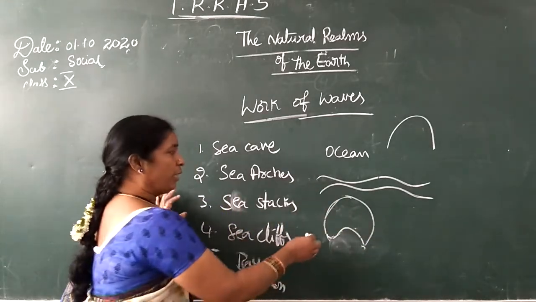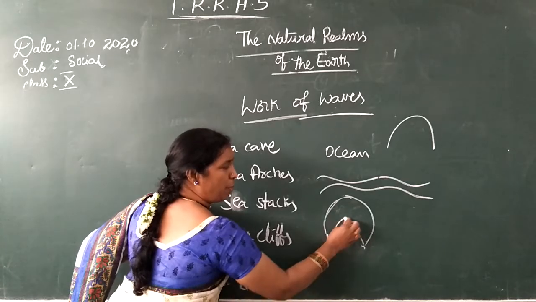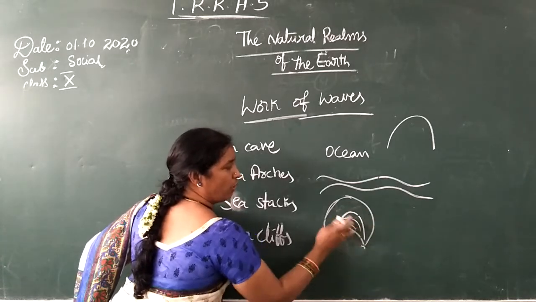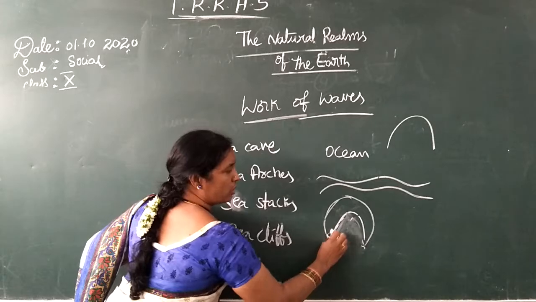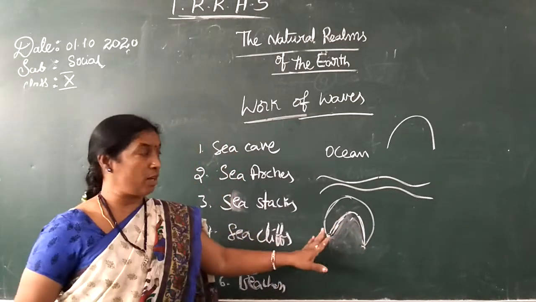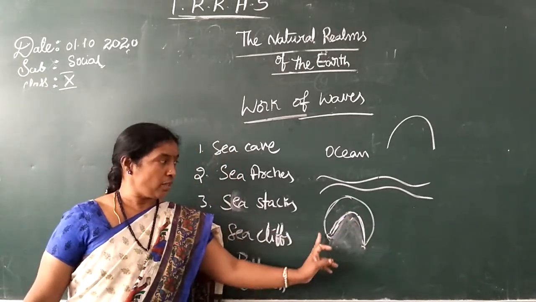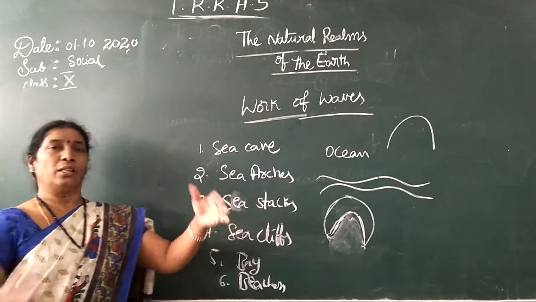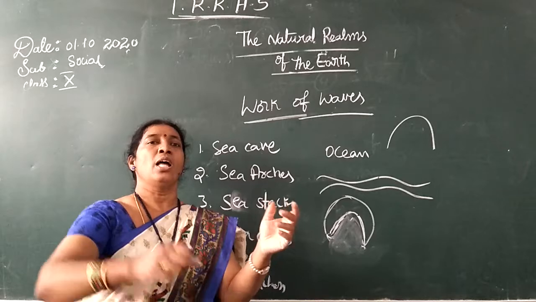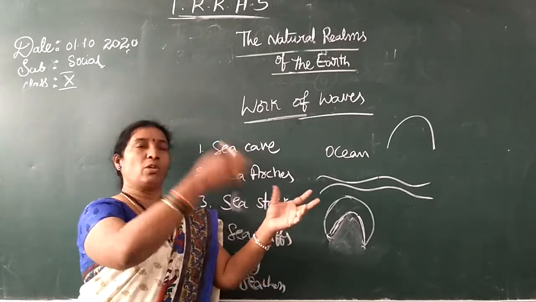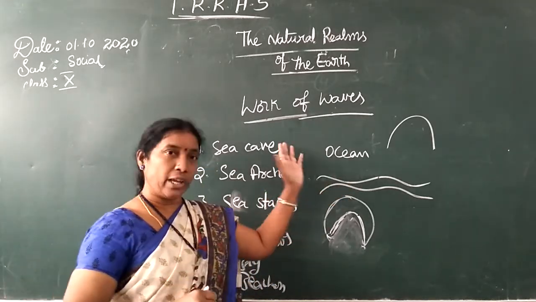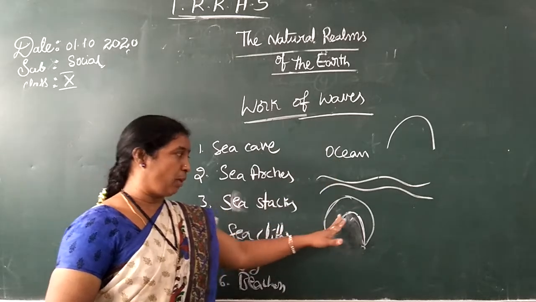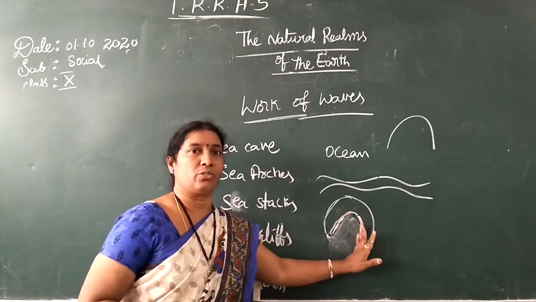Then these also will disappear and arches will form, called sea arches. That means the rock is first hit continuously and caves form, and after that the top disappears and sea arches form.